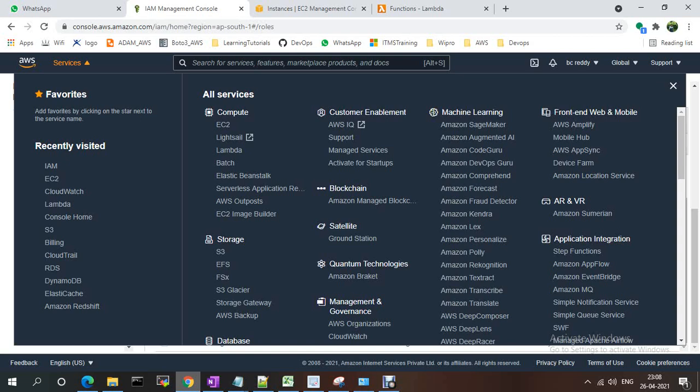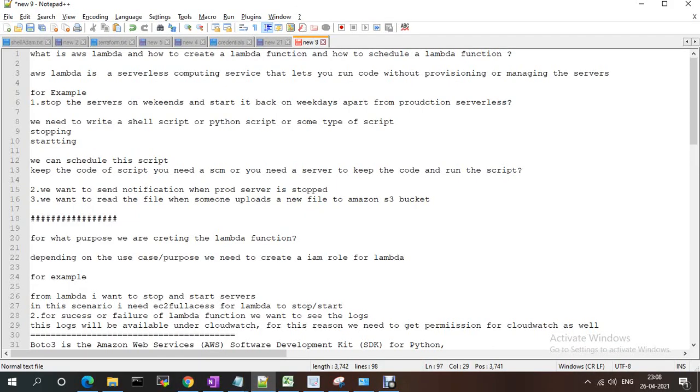For that, in AWS there are Lambda functions, where the servers are maintained by AWS, so we don't need any server to run the scripts. We just need to create the function and run it. Managing the service and everything is maintained by AWS. An AWS Lambda function is a serverless computing service that lets you run code without provisioning or managing servers. So you don't need to create any servers.